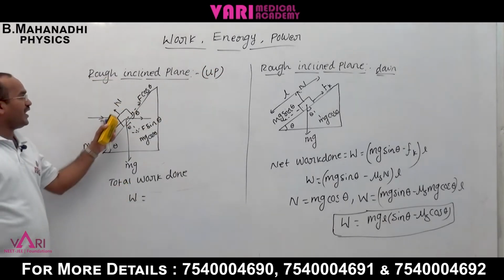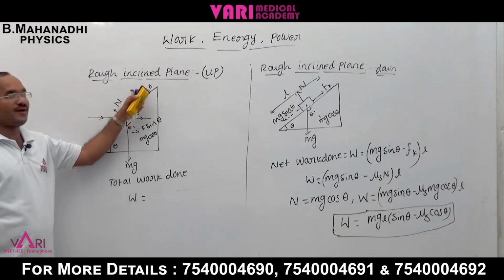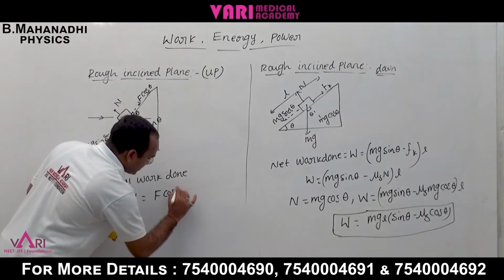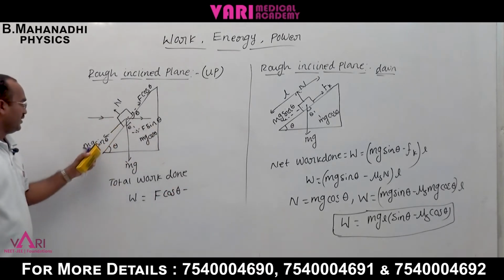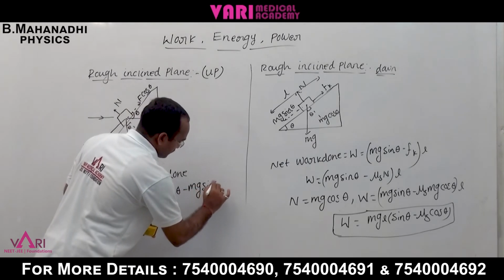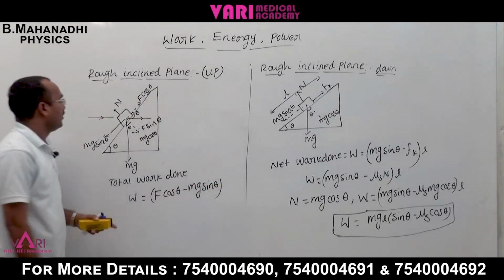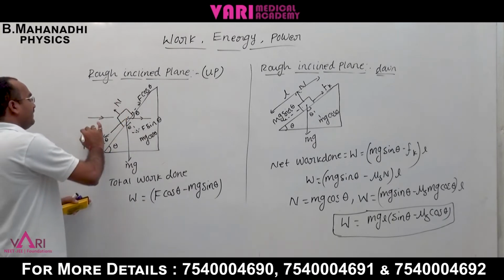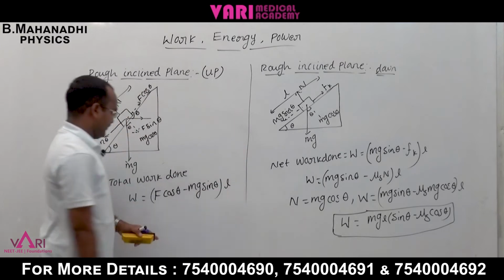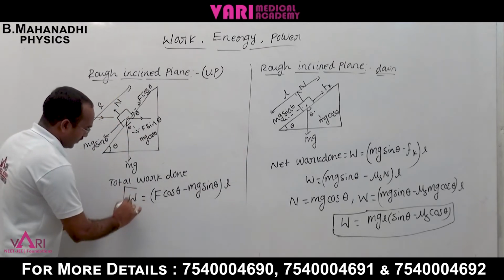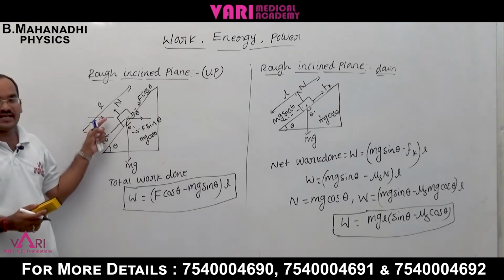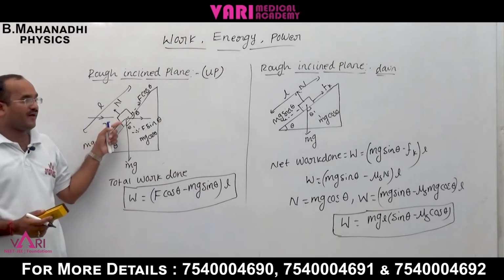If moving upside, f cos theta is more, so f cos theta minus mg sin theta, into the length of the incline L. This is the total work done on the system if any external force is applied on the body.